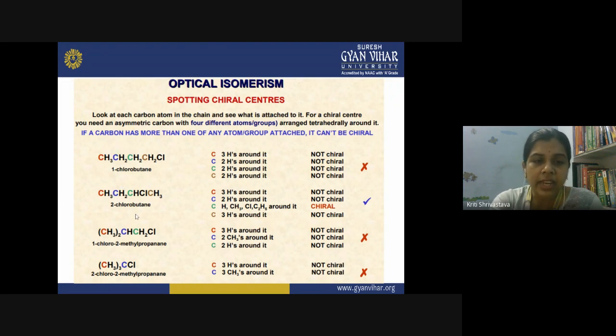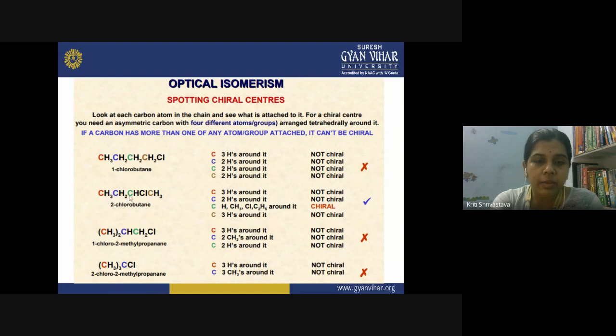Then see the second example. This is 2-chlorobutane. Now, what has changed here? Just the position of the chloro group is changed, and now it is attached to the central carbon atom, carbon number 3. So again, now compare the groups. On the first carbon atom, the red carbon, we have 3 hydrogens, not chiral. Second carbon, 2 hydrogens, it is not chiral.